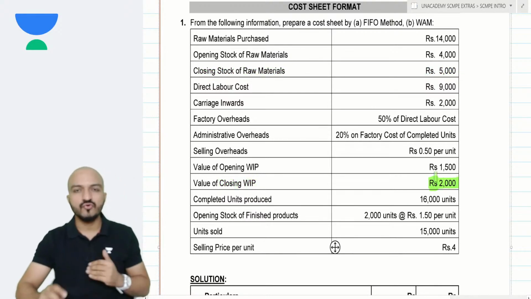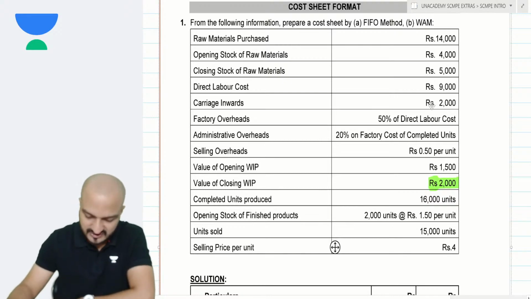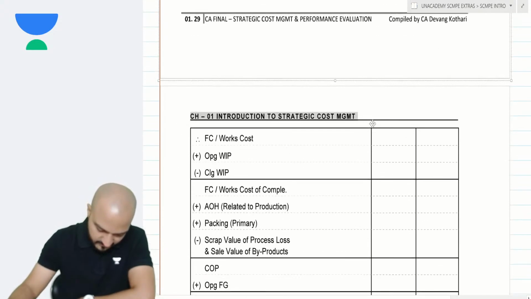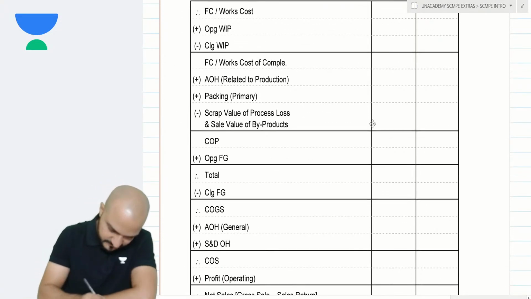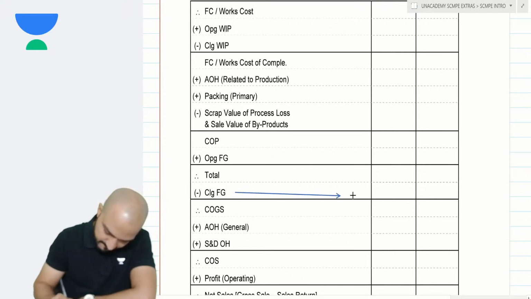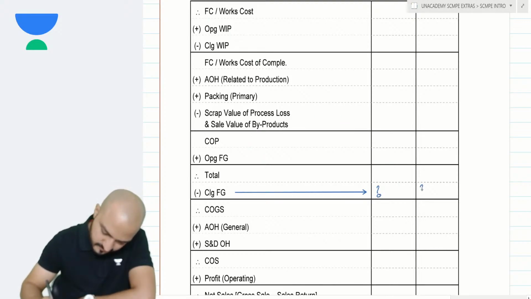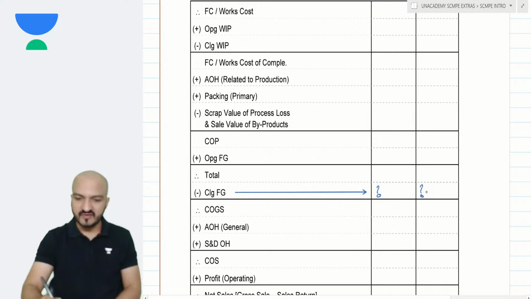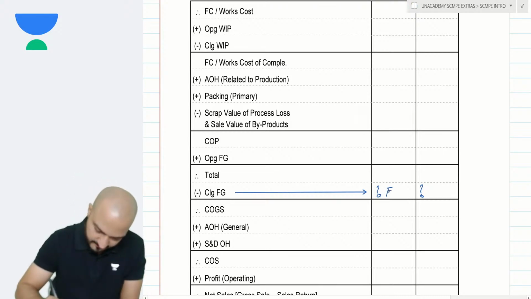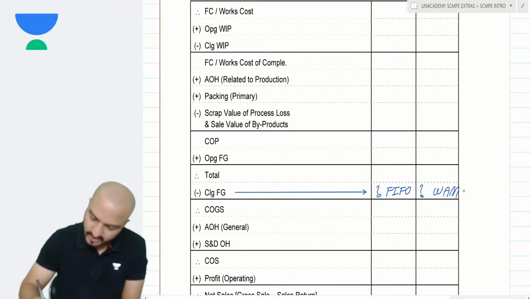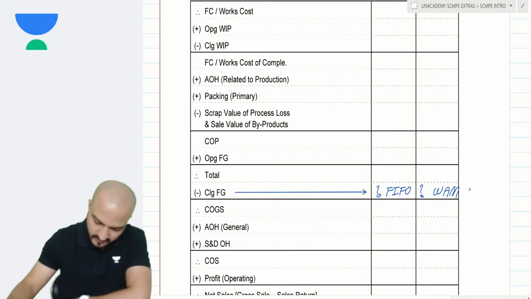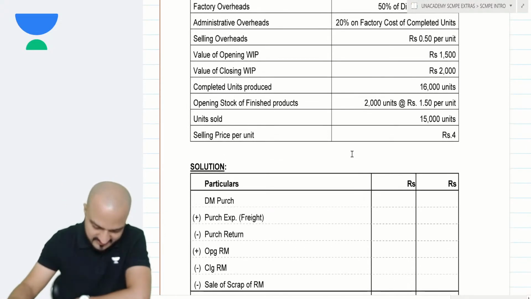So what we need to do now is valuation of closing finished goods. We will learn two different methods: valuation of closing finished goods by FIFO method and valuation of closing finished goods by weighted average method. Both we will learn, but before that, let us fill up the other items here.